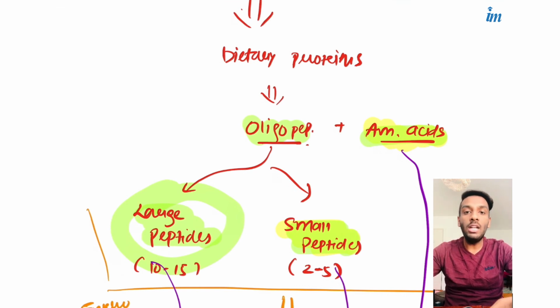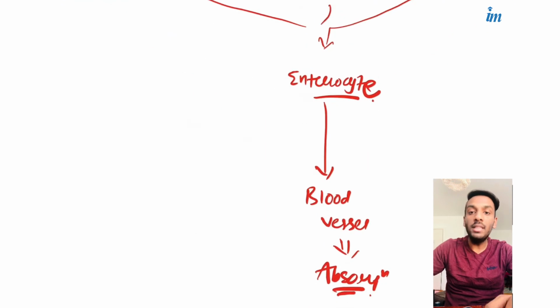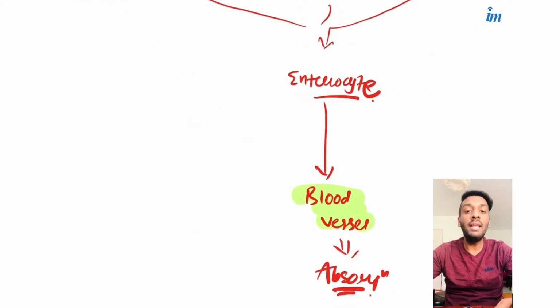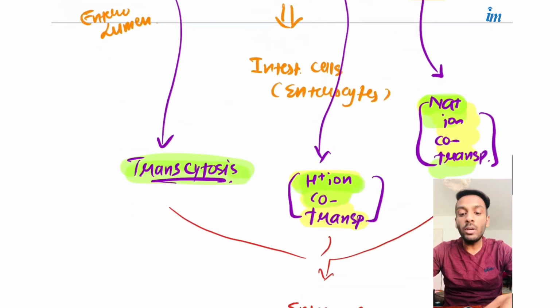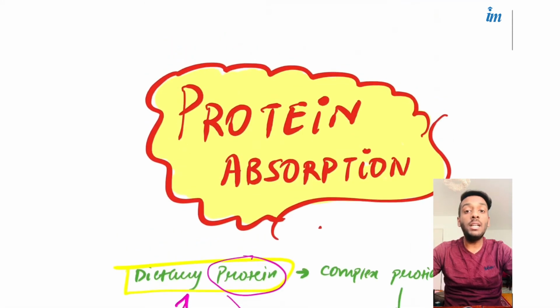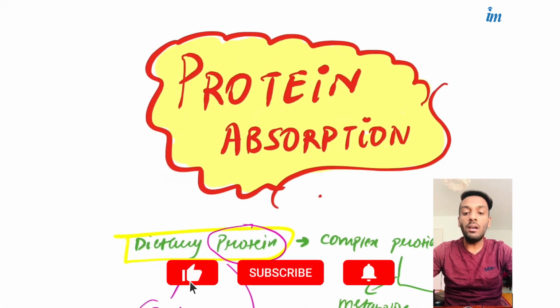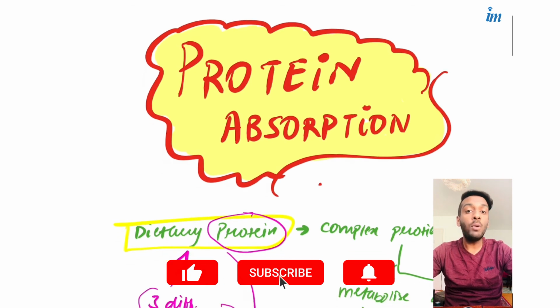So we ultimately have three things, and how they are transported: transcytosis, hydrogen ion and sodium ion. And then they are absorbed into the blood vessel. They reach the blood vessel and then ultimately reach their target organ. So this was a short video again about protein absorption. These are the absorption of the items which we eat in a regular diet: the carbohydrate, the protein and the fats. They are short concepts, very important in any clinical questions, and you should know everything about them.